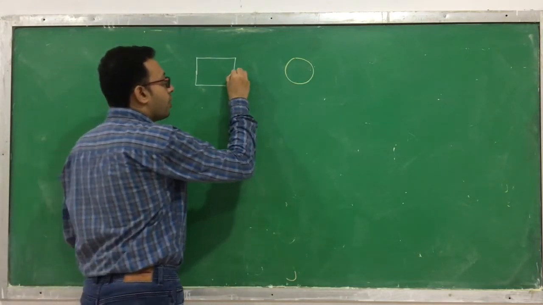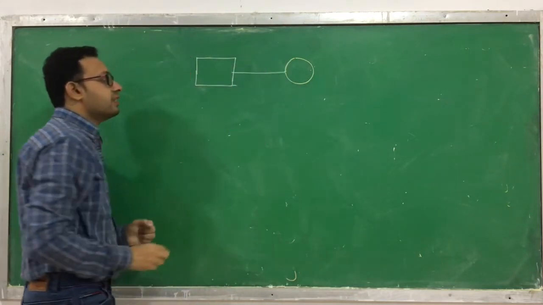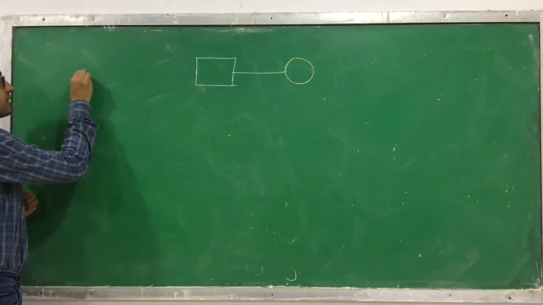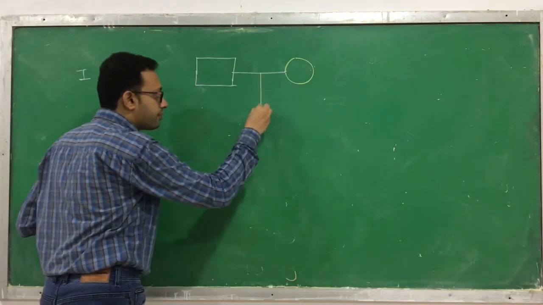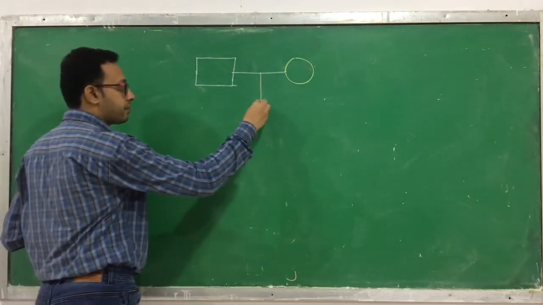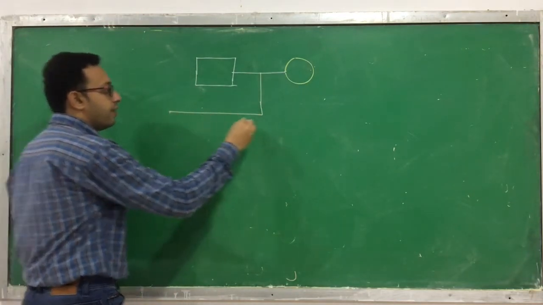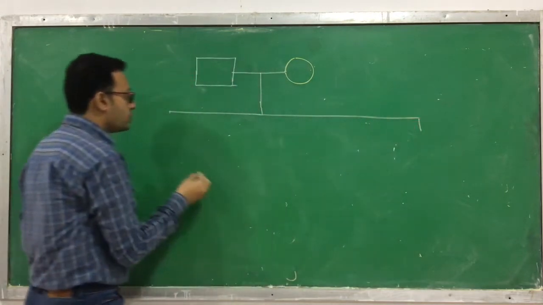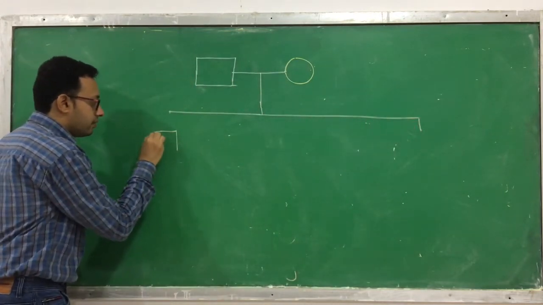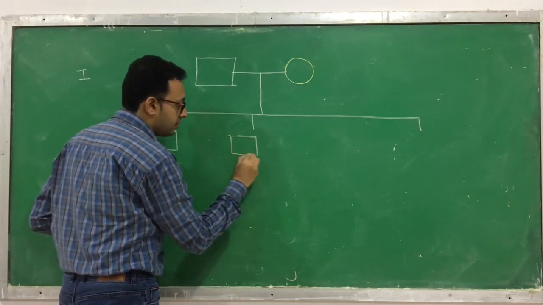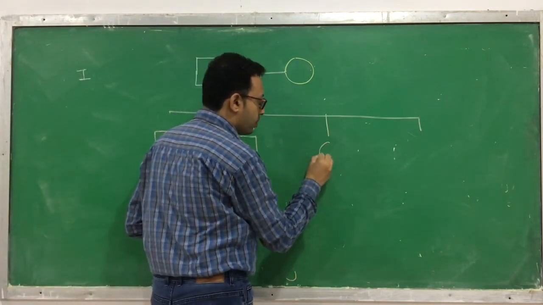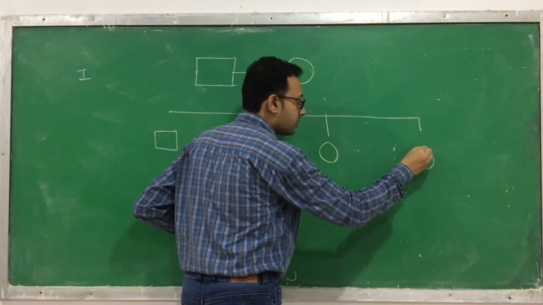The horizontal line between them indicates a marriage. This is the first generation. Now they have offsprings, which are denoted by a vertical line. Suppose they have 2 sons and 2 daughters.